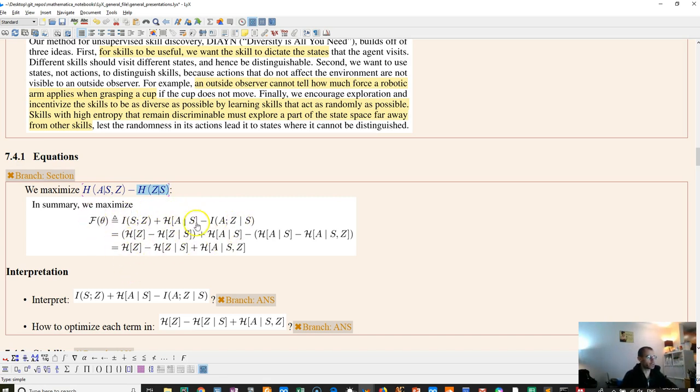So this here is the formulas from the paper. So we start with this and then we work it into this formulation, and then we can ignore this part. All right, so we want to maximize the mutual information between S and Z. So the state is continuous, right?